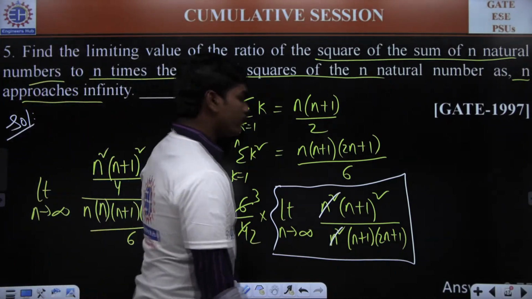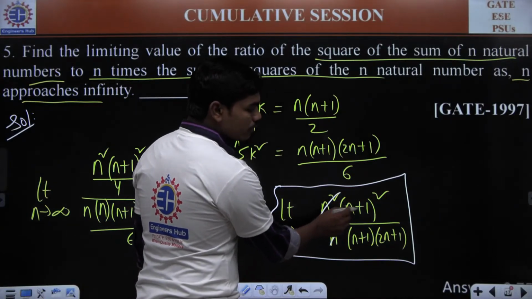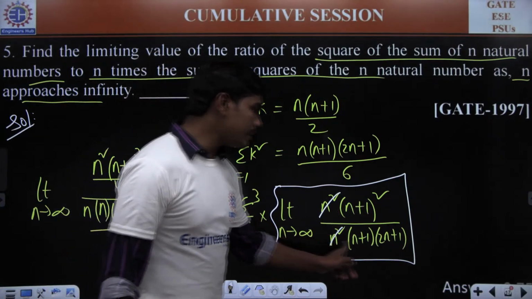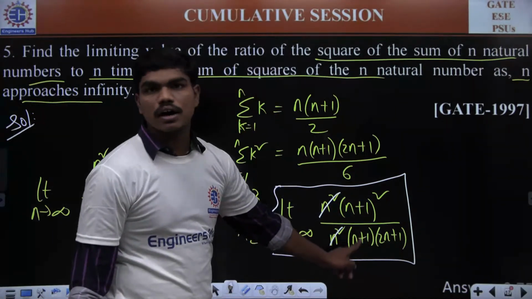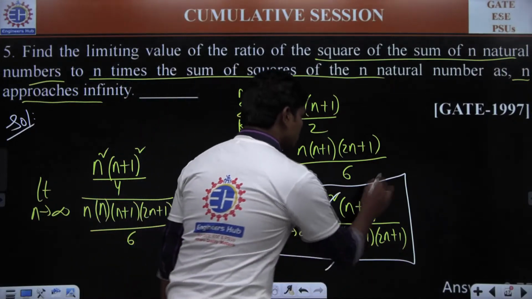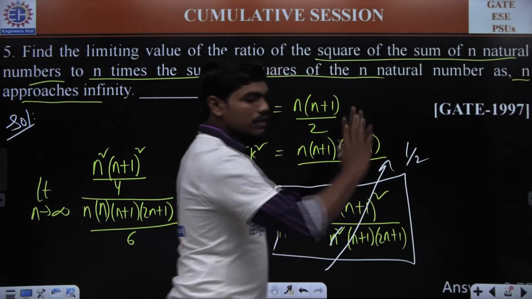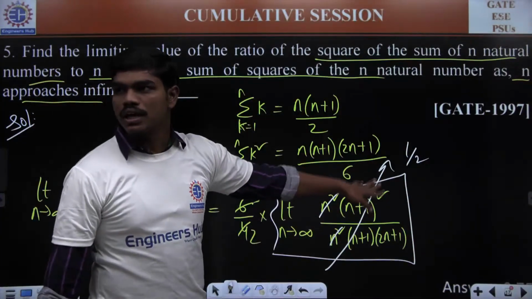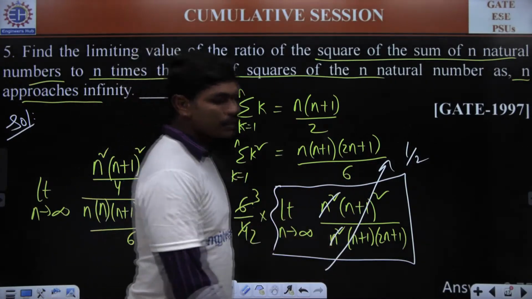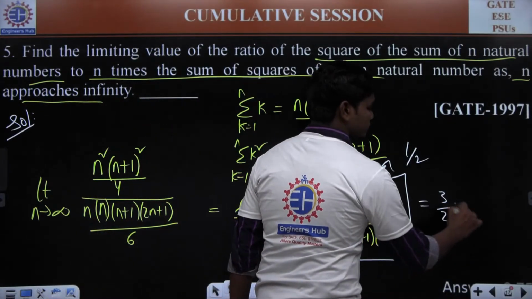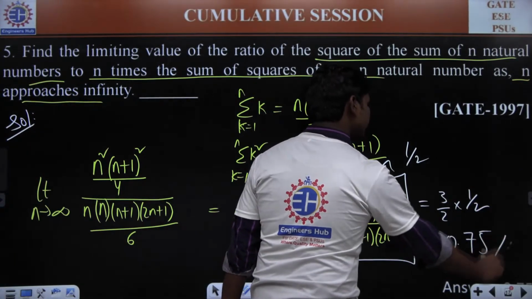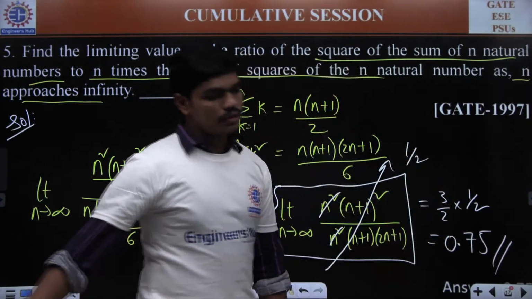Okay. If you expand this, the term with the highest degree will have the coefficient 1. And similarly here, if you multiply these two terms, you'll see the term with the higher power of n has coefficient 2. So the limit value goes to 1 by 2. In the first lecture of single variable calculus, I gave you limits, and we saw what happens whenever the variable tends to infinity. So 3 by 2 into 1 by 2, the answer is 0.75. Good. 3 by 4 is the correct answer. Yes, I'm happy for you.